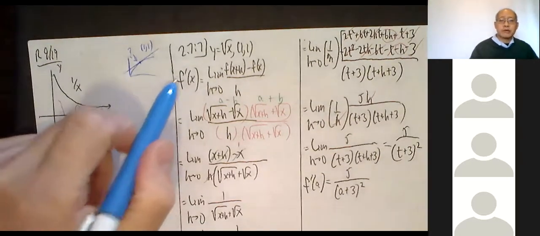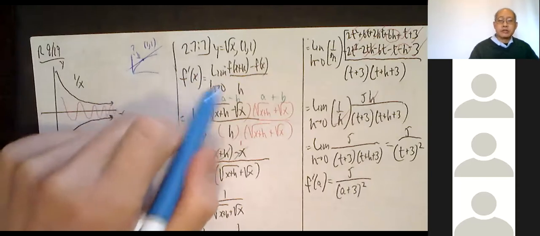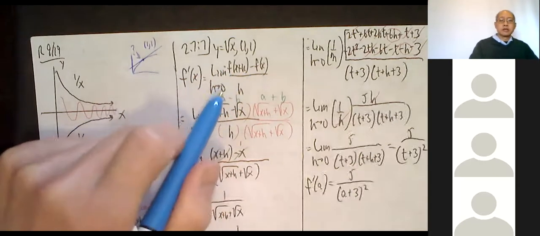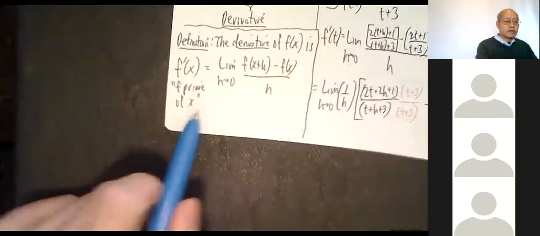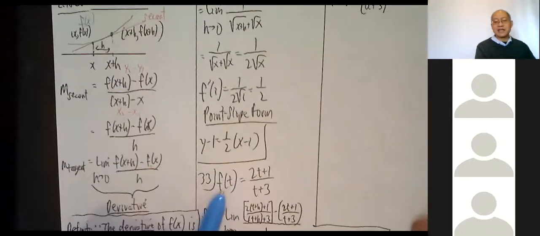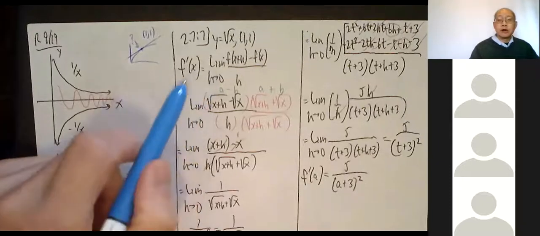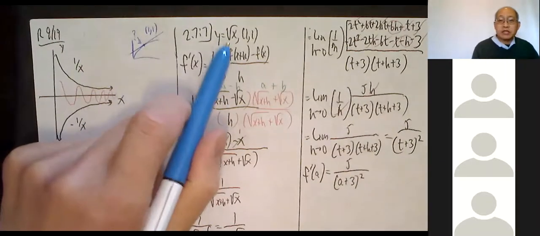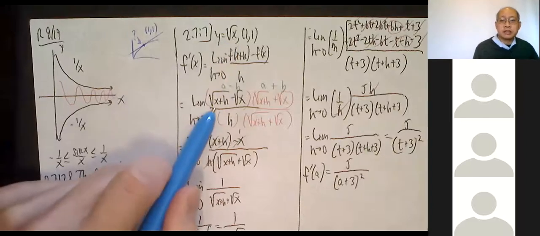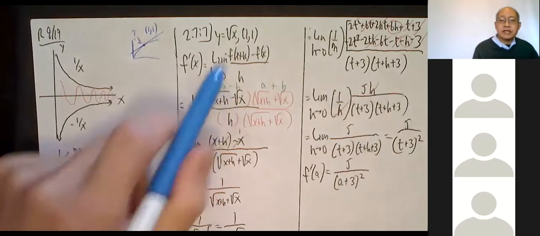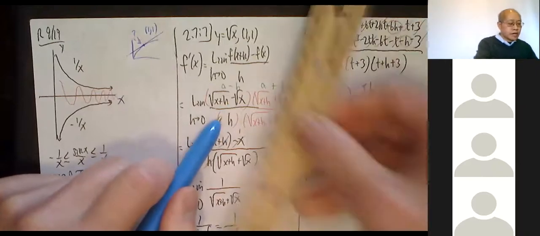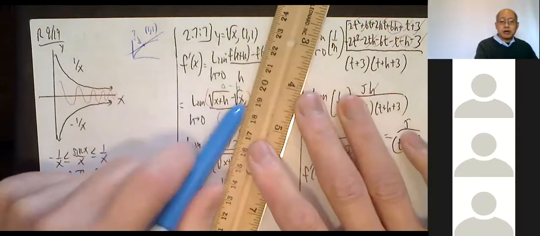First, I find f prime of x. Limit as h approaches 0 of f of x plus h minus f of x, all over h. All the problems work this way. They might give us a different letter, like t, but it's the same thing as x. So limit as h approaches 0. f of x plus h means square root of x plus h, minus f of x, which is just the original function, square root of x, all over h. Okay, so I'm trying to find this limit.